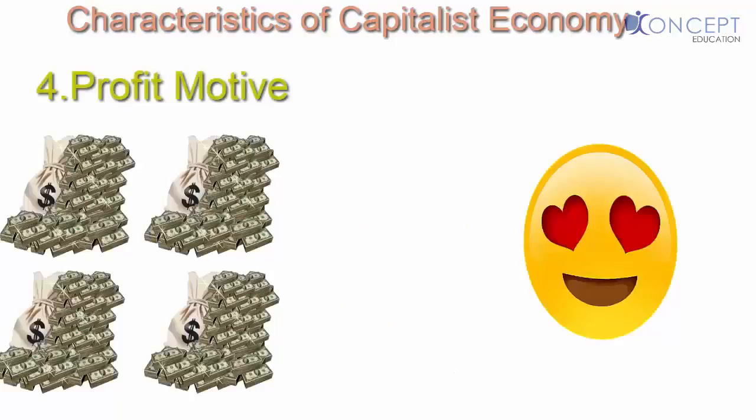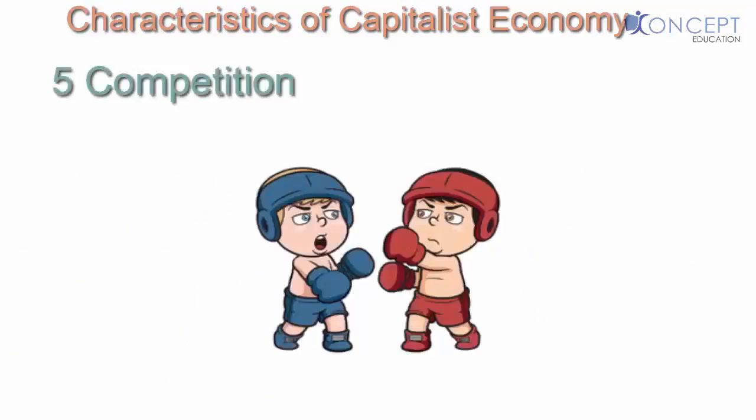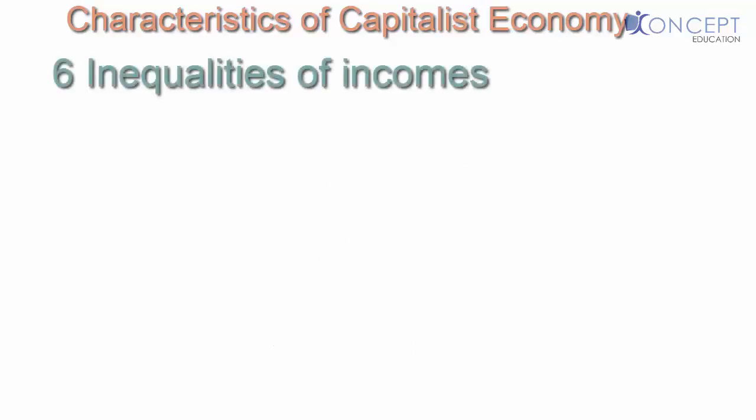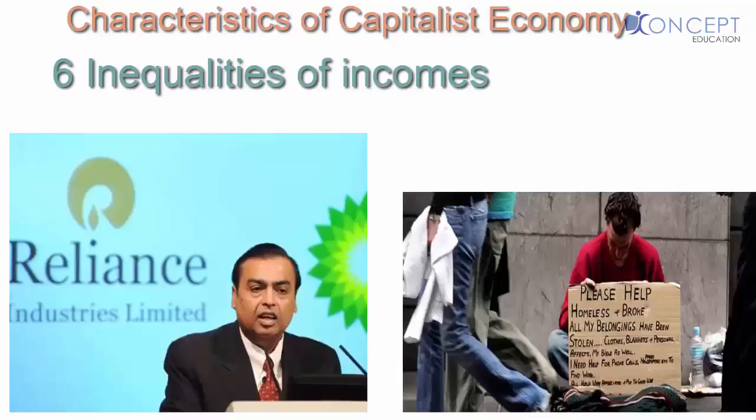Fourth characteristic is definitely profit motive. Fifth is competition. As everyone is focusing on profit and everything is privatized, there can be a lot of companies competing against each other to gain the maximum profit. And sixth, inequalities of income. Mainly as we are spreading out powers in the hands of different individuals, definitely the income inequalities are going to be very high. You are going to see very rich people to very poor people in a capitalist economy.